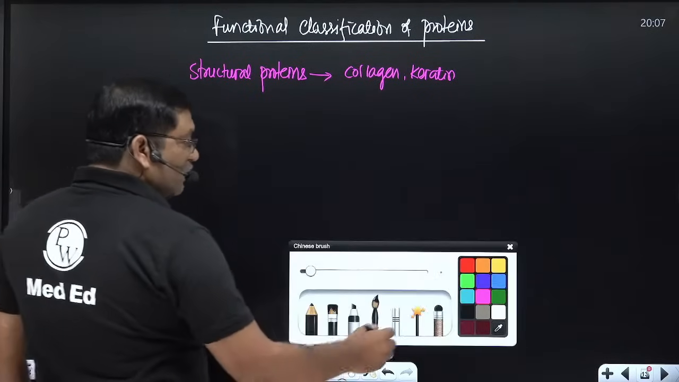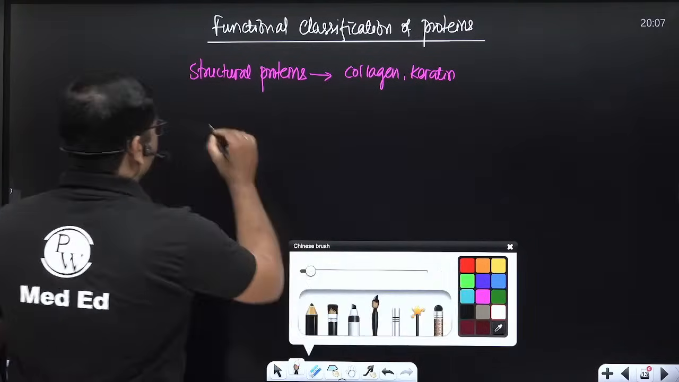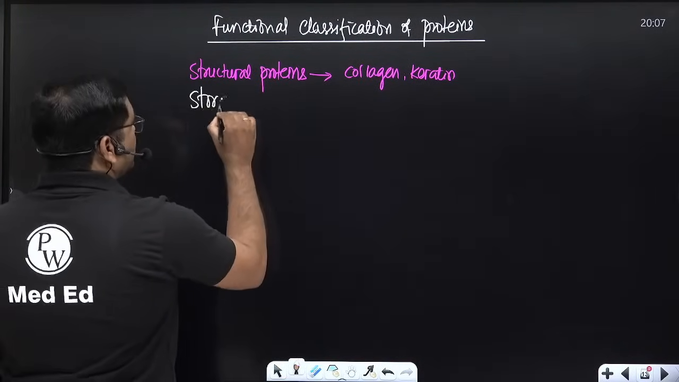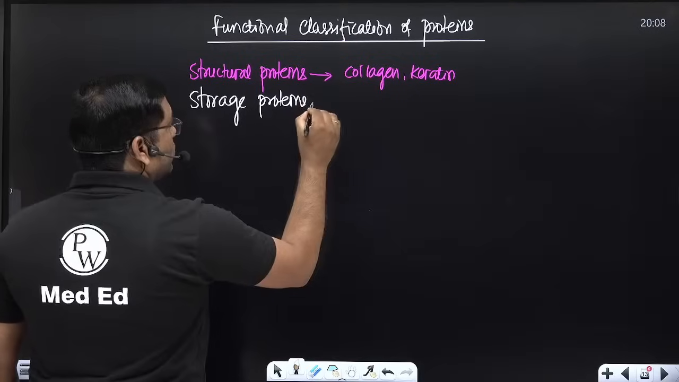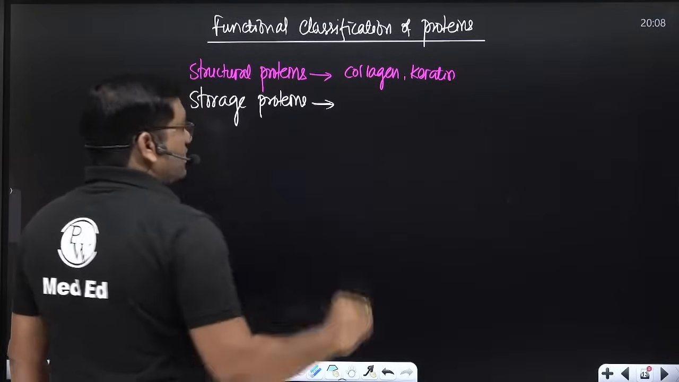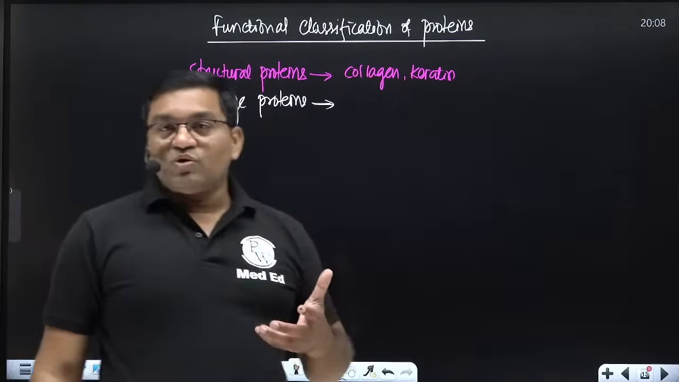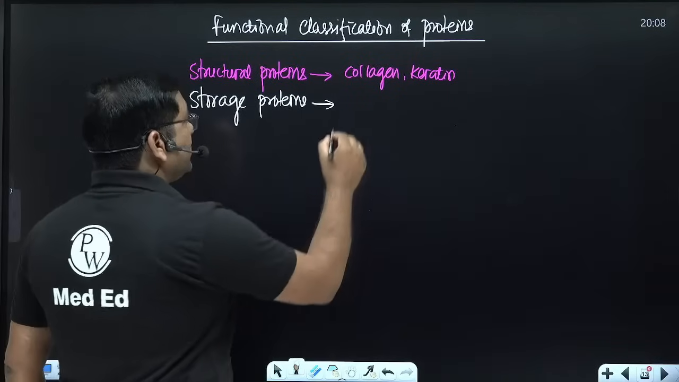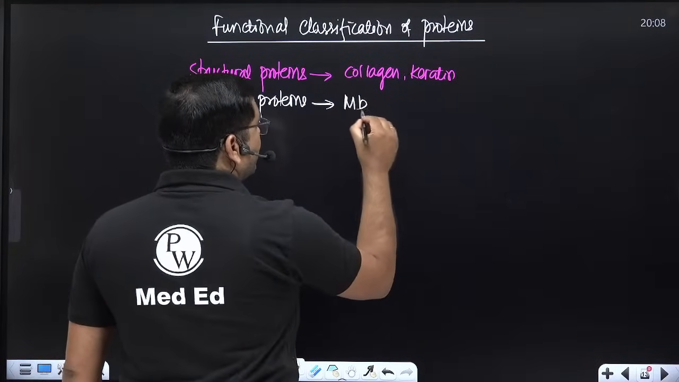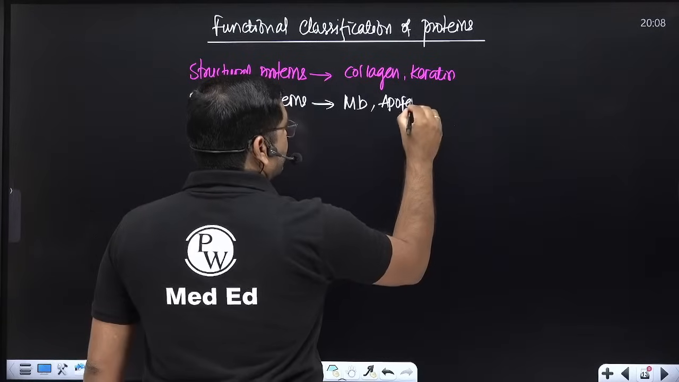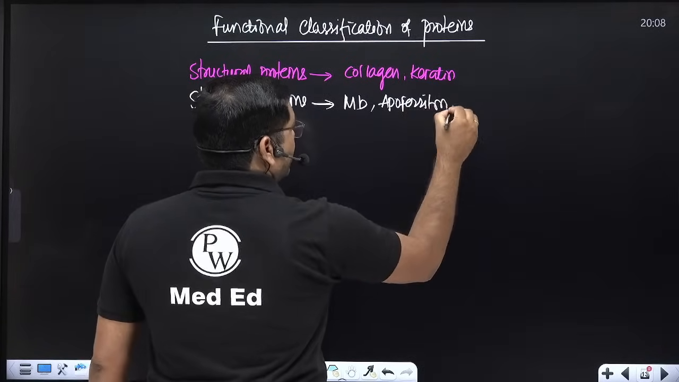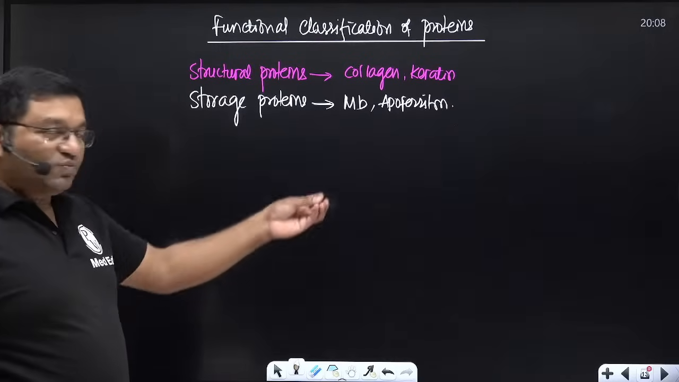Then the second important class is storage proteins. Storage proteins include apoferritin, ferritin and myoglobin. So these are the storage proteins.